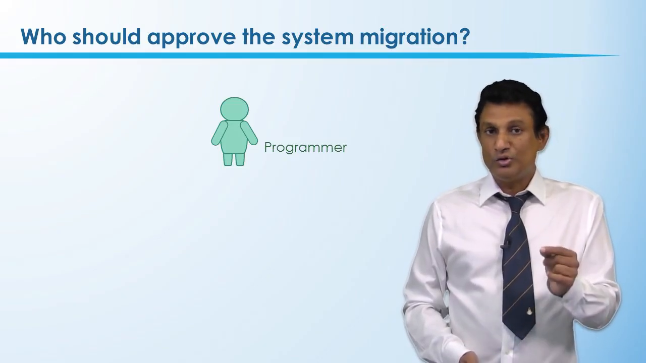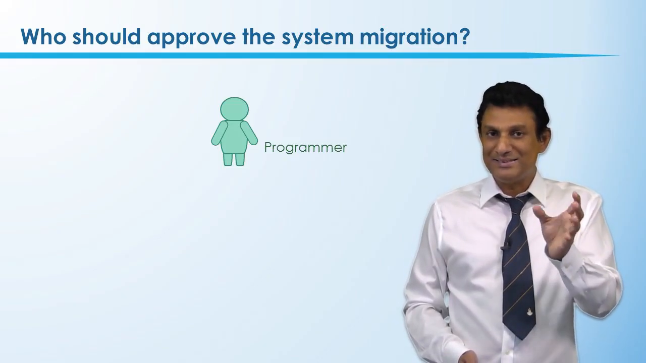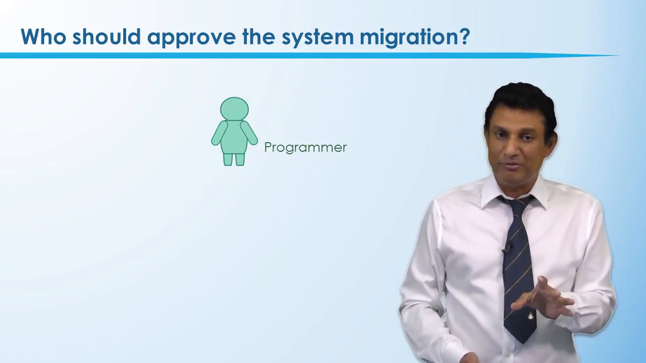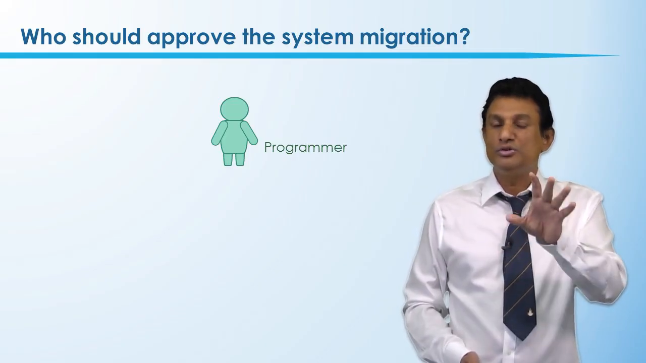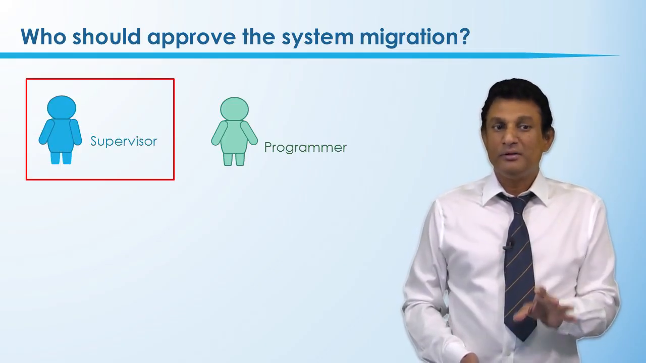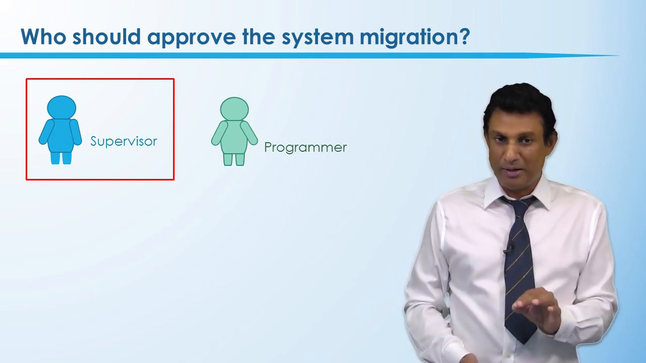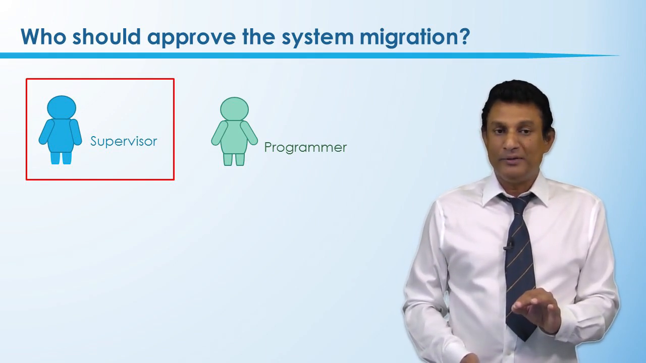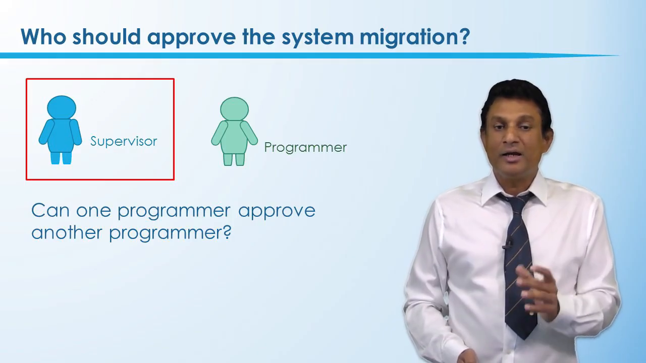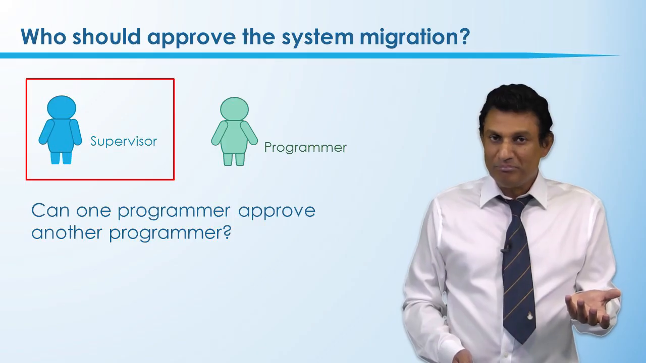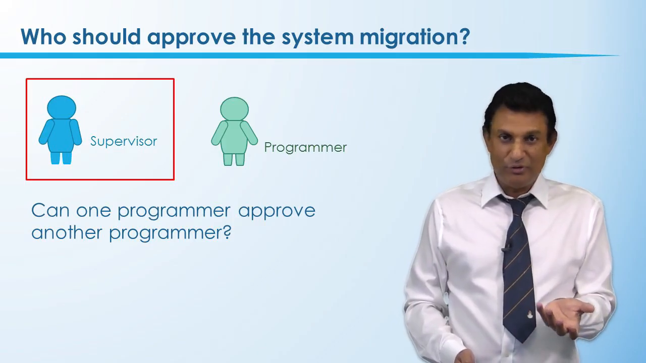So the programmer is the person who's going to make the change, and then someone has to give approval. So what do you think? Who's the best person to give the approval? The best person is the supervisor of the programmer, right? So the next question we ask is, can the programmers get approval from another programmer? Do you think it's a good idea? I don't think so, right?